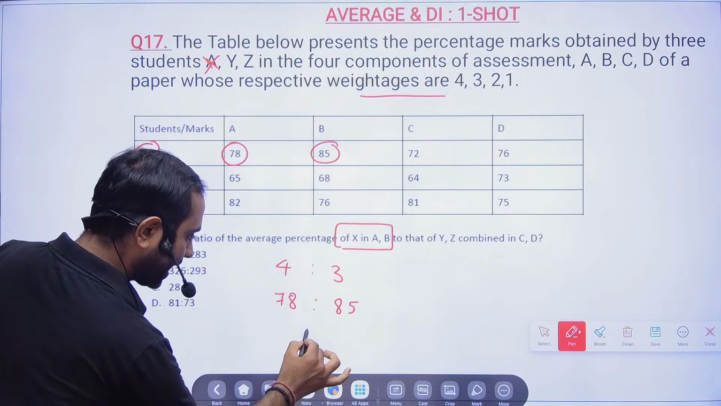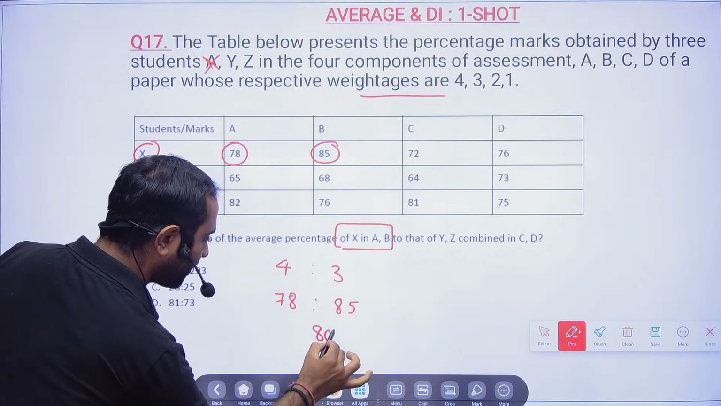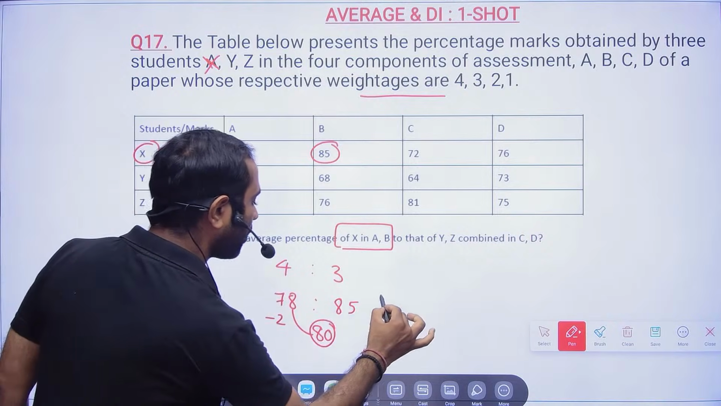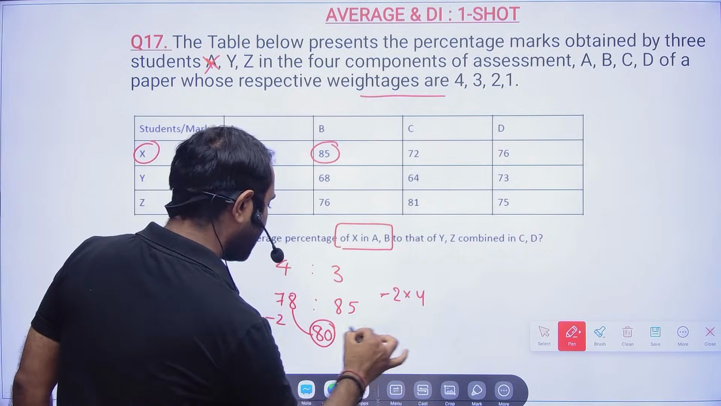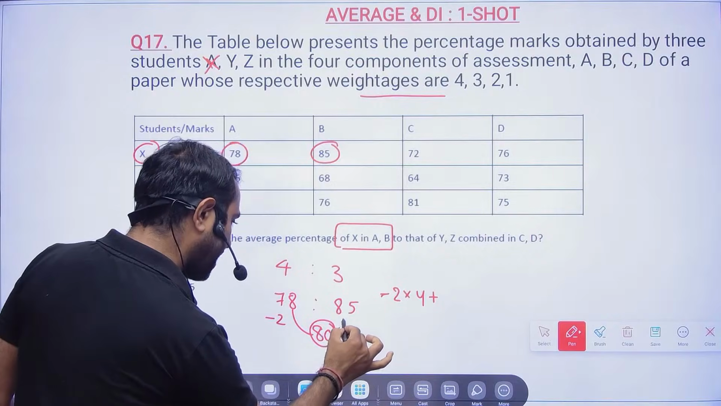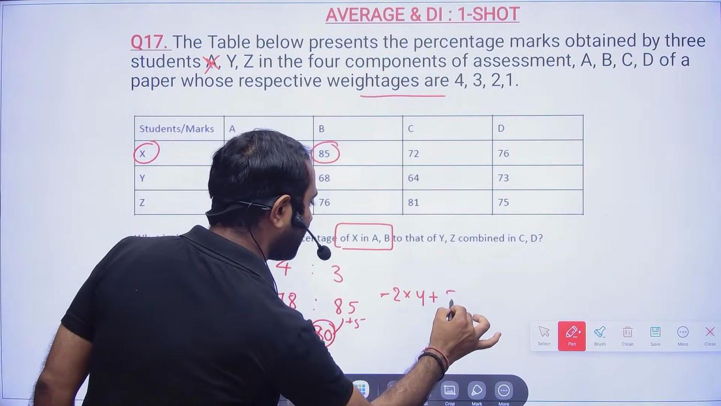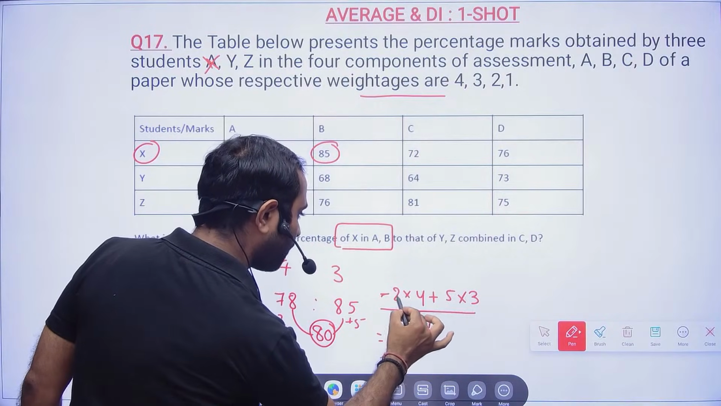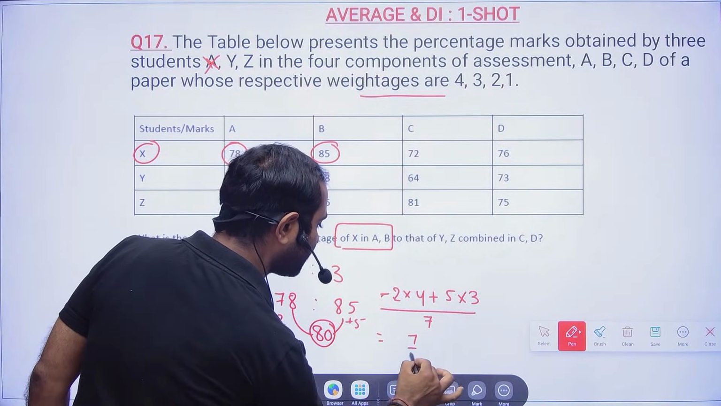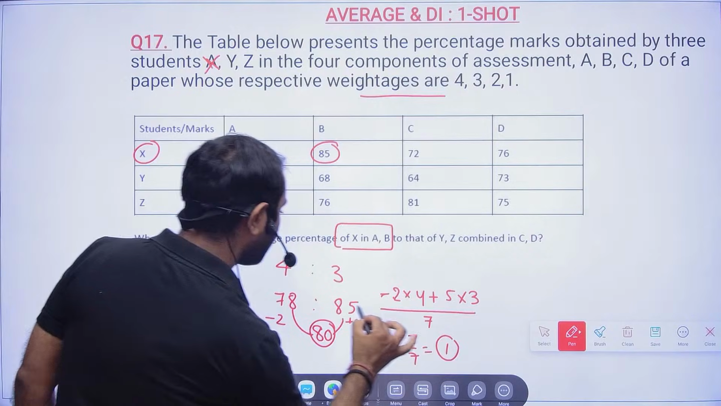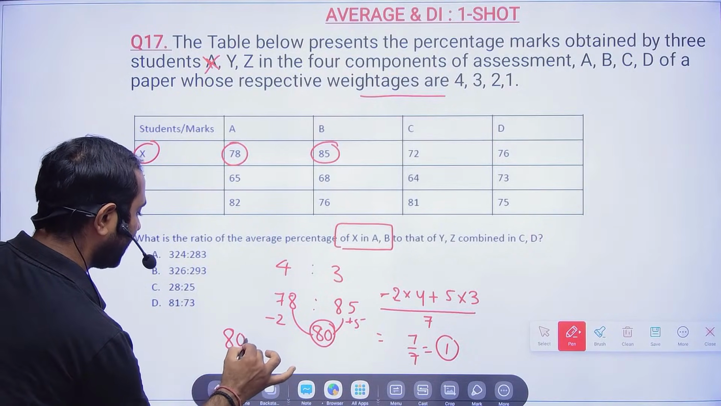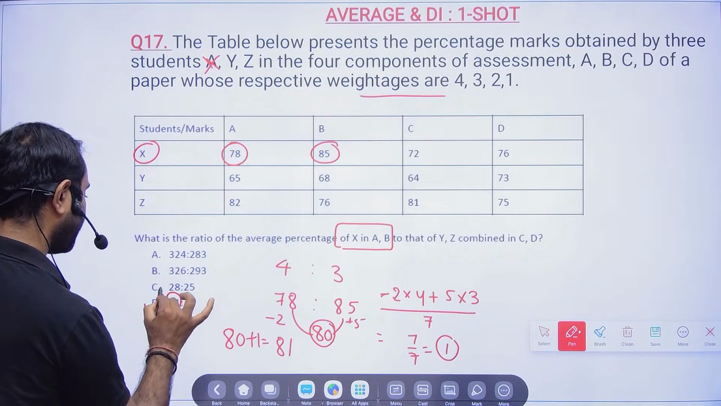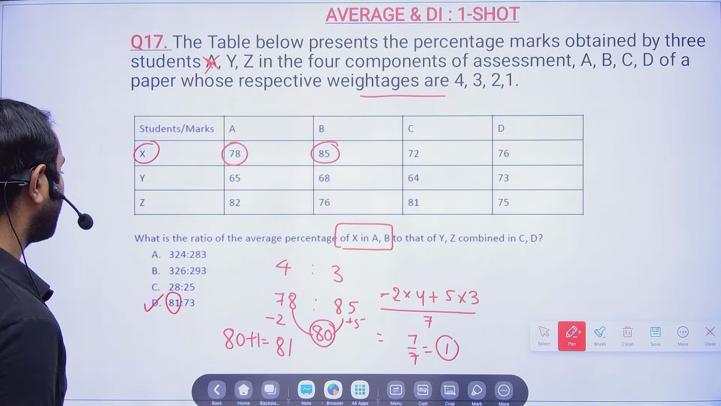Now take a number which is in between. So this is 2 less, so 2 into 4 will be 8. And here it is 5 more, so 5 into 3 will be 15. Then divide by 7. So 8 and 15, 7 by 7, that is nothing but 1. Here it is 80, so 80 plus 1 will be 81. Now just check the options. Option D has 81 and that becomes your answer.